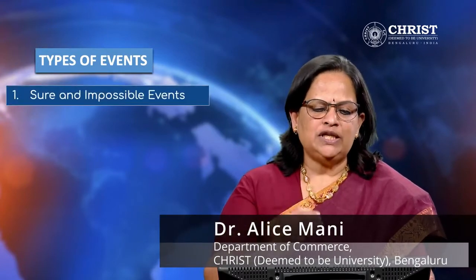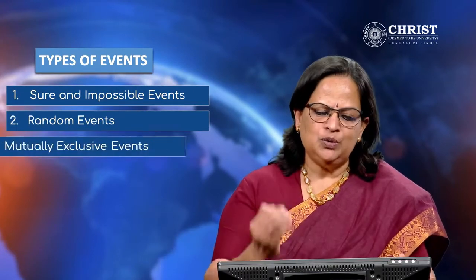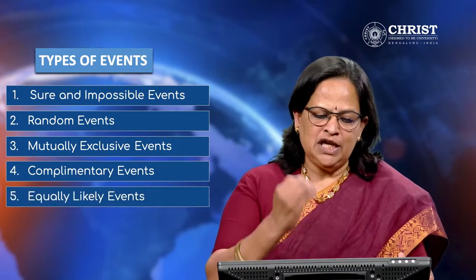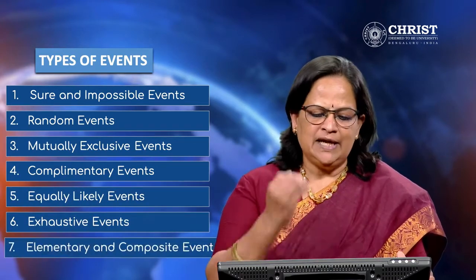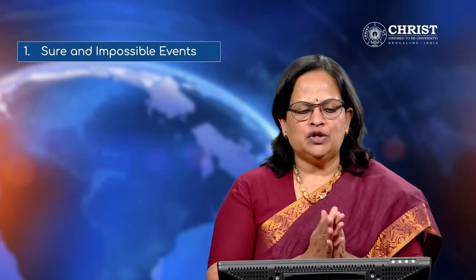Dear students, I have come with a new module, types of events. There are 7 types of events I am going to explain in this module. The first one is sure and impossible event, second is random event, third is mutually exclusive event, fourth is complementary events, fifth is equally likely events, sixth is exhaustive events, and seventh is elementary and composite events.